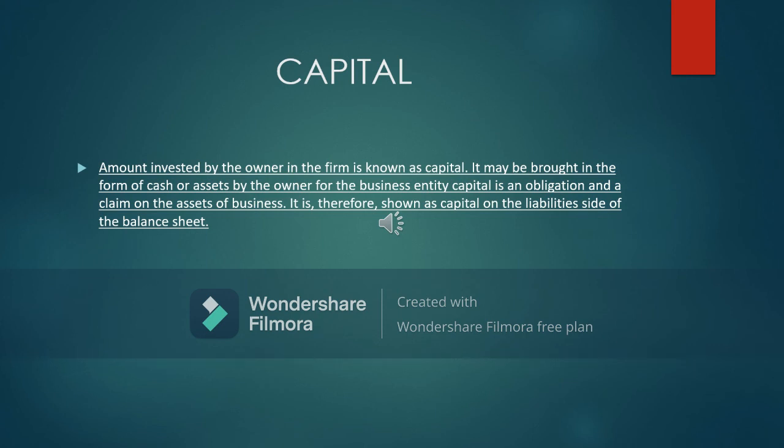Now the important term, capital. Assets is equal to liabilities plus capital. Liabilities we have already discussed. Now the capital. What is capital? Amount invested by the owner. If I am the owner and I am going to run any business, the amount invested by me. First read the definition. Amount invested by the owner in the firm is known as the capital. It may be brought in the form of cash or asset by the owner for the business entity.